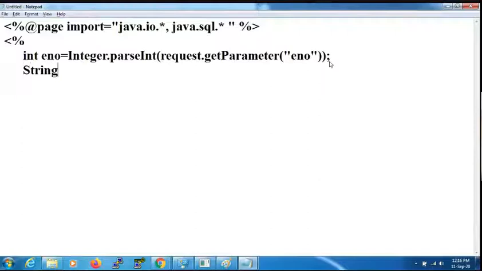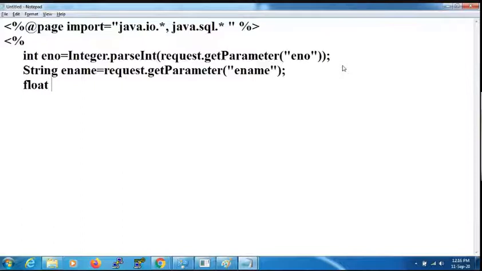String e name is assigned with request dot get parameter of e name. Then float tsal is assigned with float dot parse float of request dot